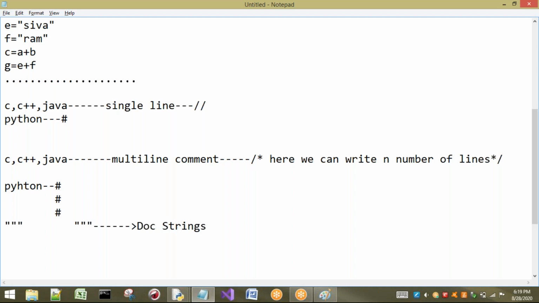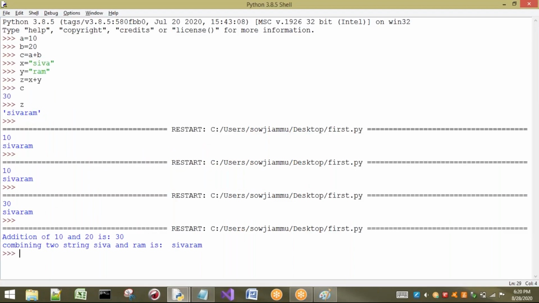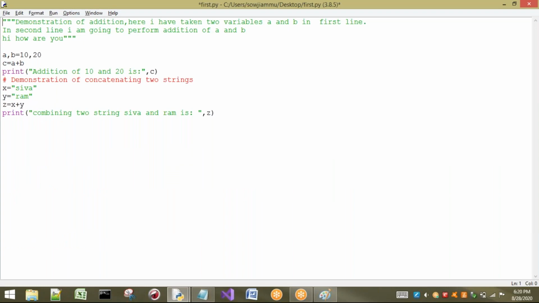So the data that is present in between triple quotes will not be considered by our interpreter. Generally comments also will not be considered by our interpreter. Whatever lines we write in between triple quotes, triple double quotes also, will not be executed by the interpreter. Some people will say it is a comment, but the official name of that is doc strings.